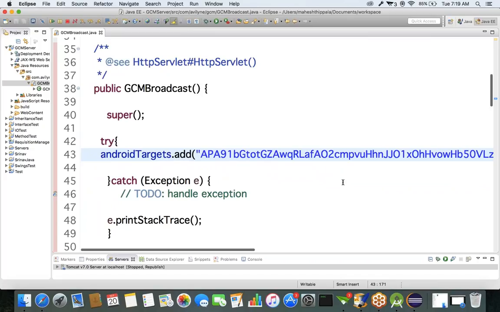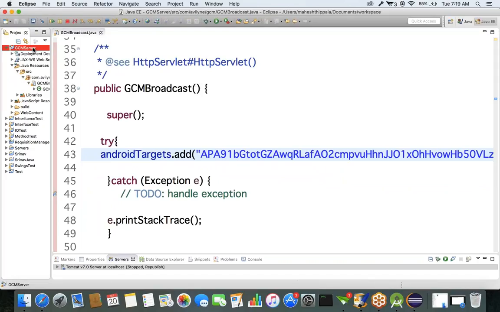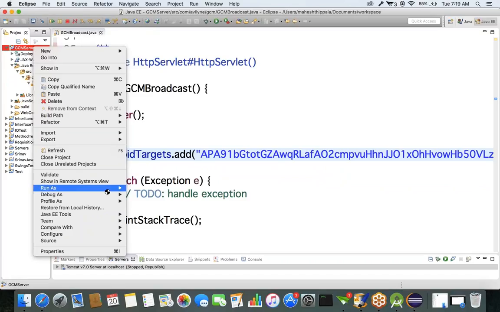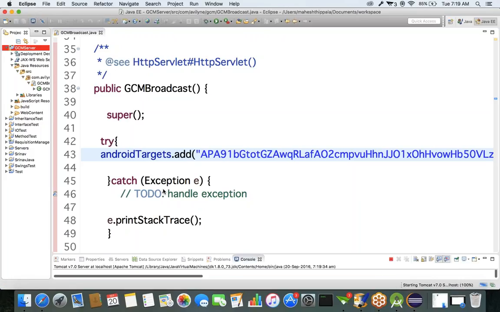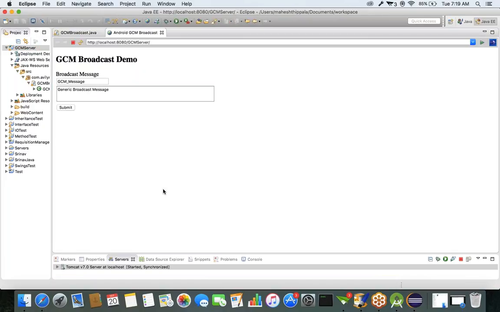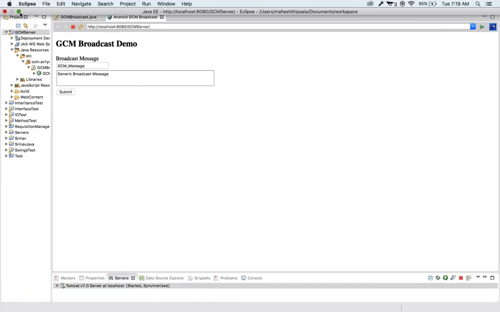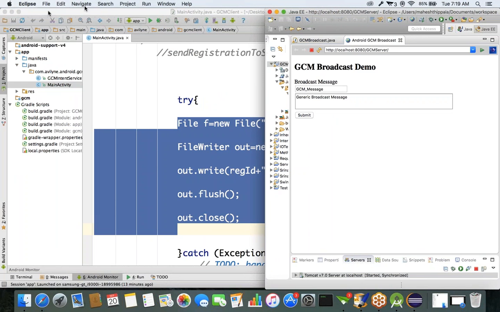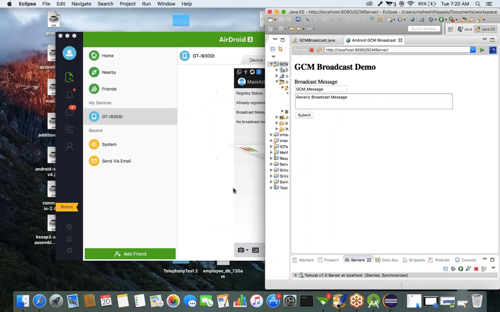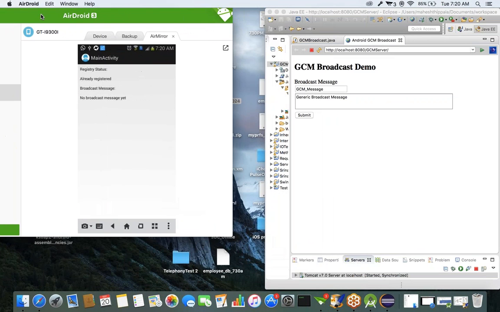Now I'll run this server side program. Run as, run on server. Okay, let's open your Android project. This is server side code. It's a web page now, it's a browser. Let's open the Android screen.